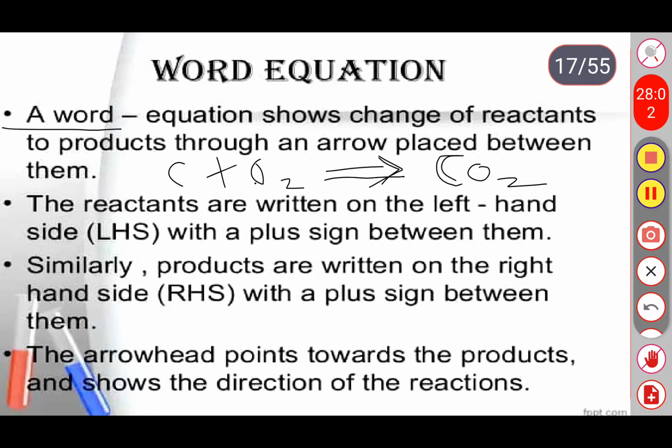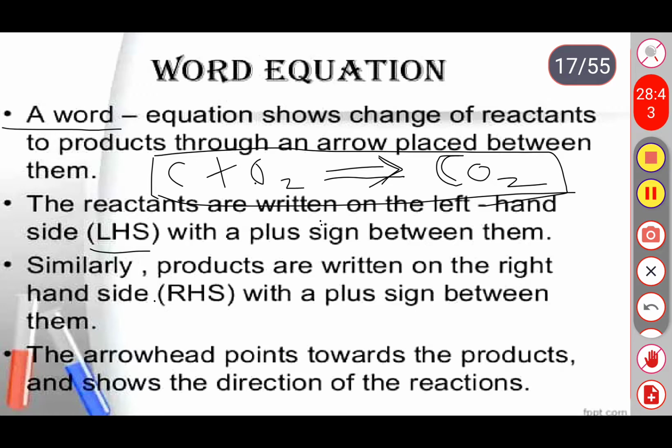Okay, the reactants are written on the left hand side with a plus sign between them. Here you are observing with the help of the example, right? So carbon and oxygen are the two reactants. We are going to add these two reactants, right? So the reactants are written on the left hand side. Again, the reaction has two parts, LHS and RHS. In the LHS part we need to write the reactants, in the RHS part we need to write the product.